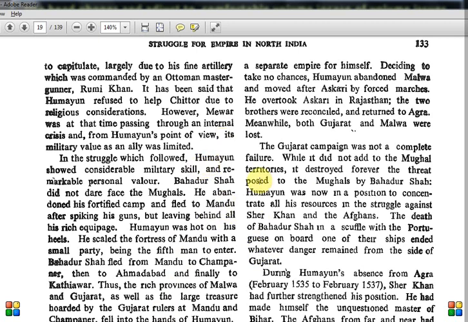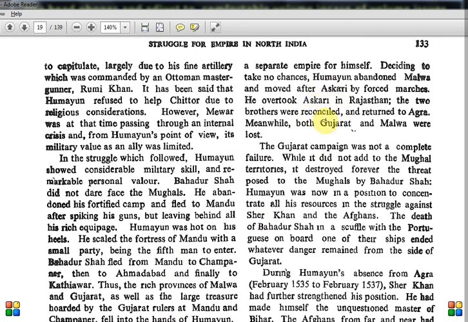Askari could not defend that place, and he could not face Humayun either, so there was a fear that Askari would now turn rebellious against Humayun itself, because he could not work under Humayun or work as per whatever was assigned to him. So that was one fear. So he overtook Askari in Rajasthan.